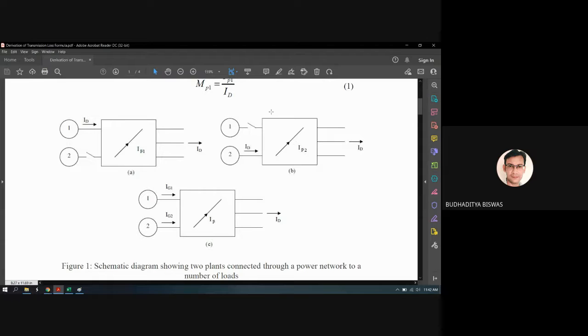Here one simple figure is there. This is the load demand. We call it ID because it is the load demand in terms of current. Generally till now we know that the load demand is based on power; PD is called the load demand in megawatt or in watt. But now we reduce the value from power to current. So this ID is called the current demand, because this is actually the controlling factor here.